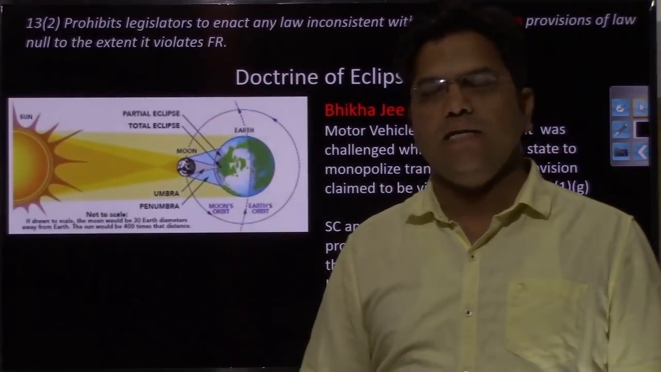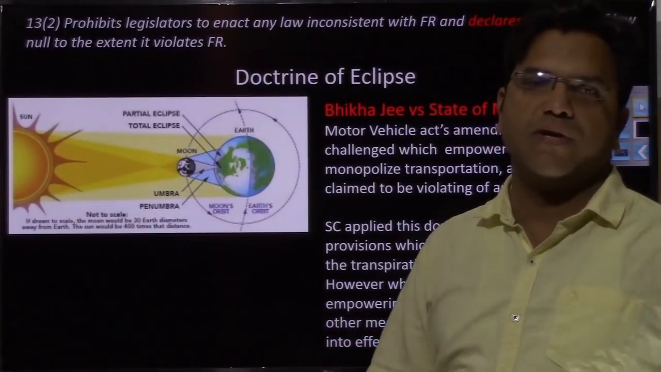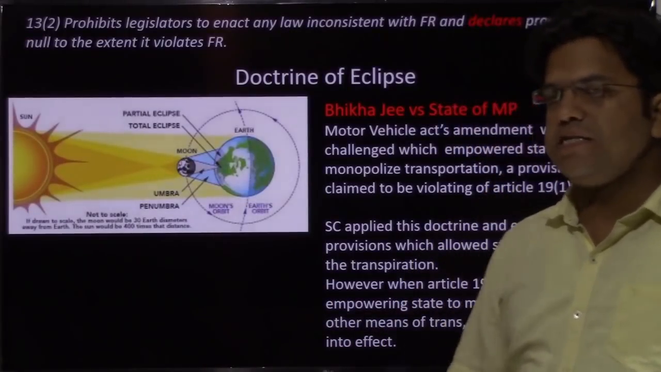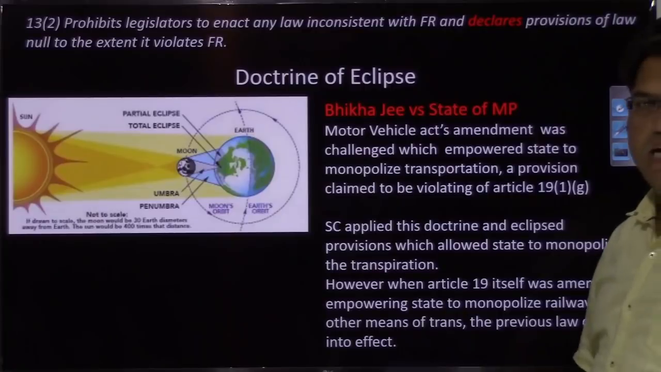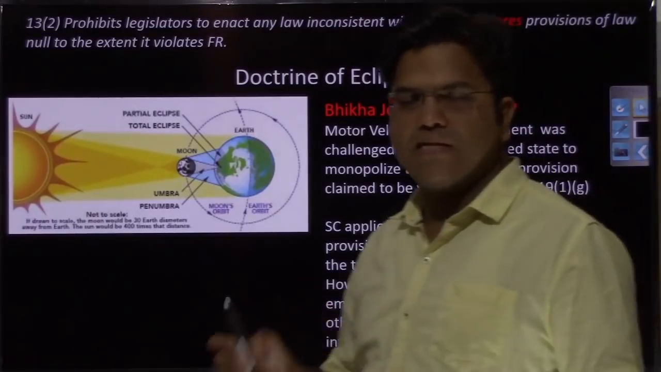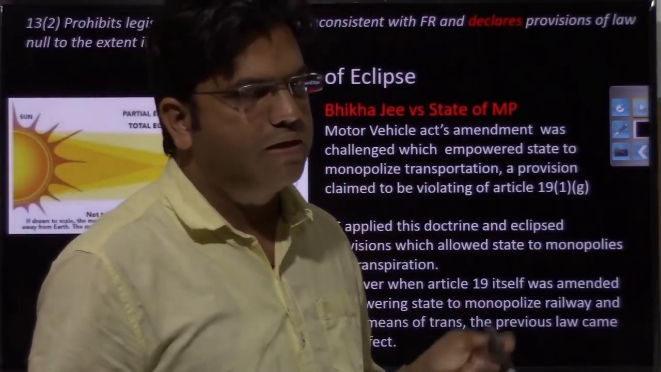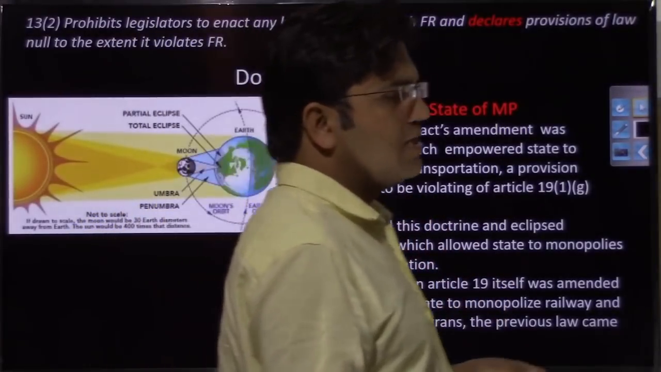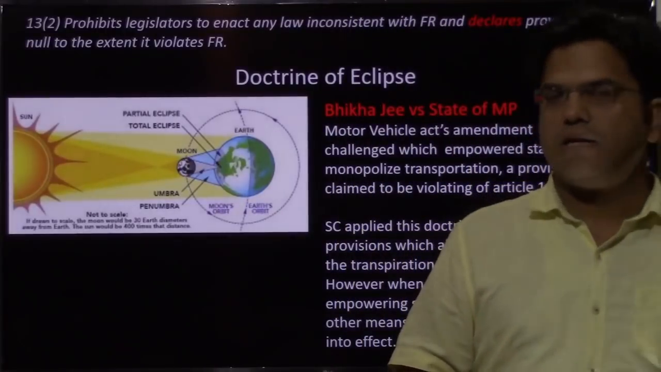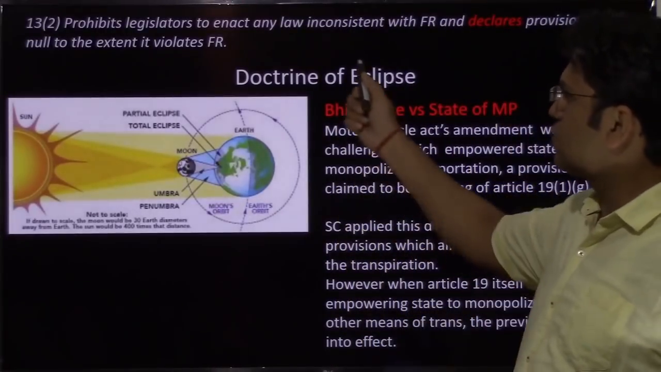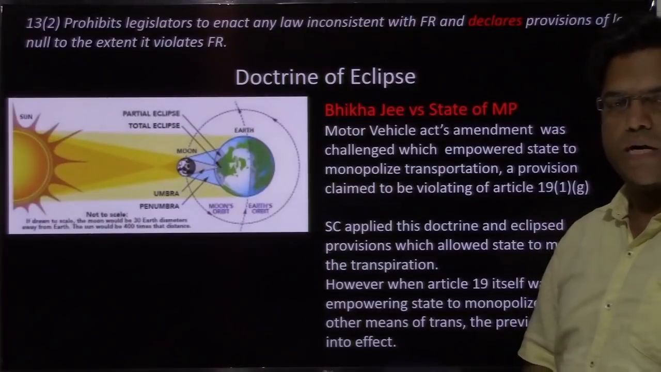It reads that it prohibits the legislature from enacting any such law which is inconsistent with the fundamental right, and even despite this instruction, if the legislature comes up with any such law which is inconsistent with the fundamental right, the Supreme Court and High Court reserve the right to declare that law void. So, it is in this context that the doctrine of eclipse comes into the picture.